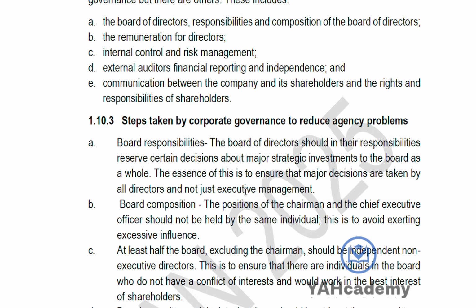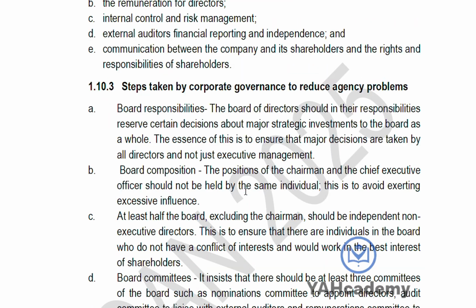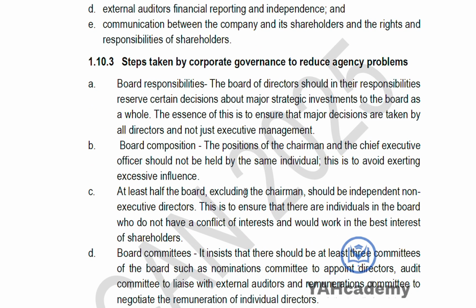Stating clearly the board responsibility. When everything is clear, everybody knows when you are going against the interest of the shareholder. So having a laid down process, giving them how things should be done, giving them what their responsibilities are, and their responsibility is majorly to ensure that decisions are taken in the interest of the shareholders.